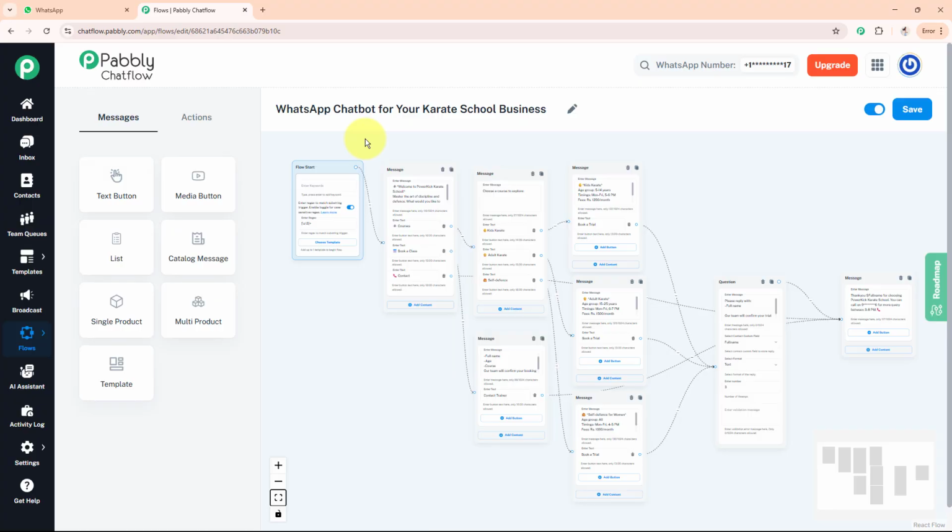Hello fitness enthusiast, welcome back to my screen. Now before telling you how to create a WhatsApp chatbot for your karate school business, let me give you a real-time example of how it works. As on my screen, you can already see a chat flow created. Now I'll directly take you to my WhatsApp and show you how it works.